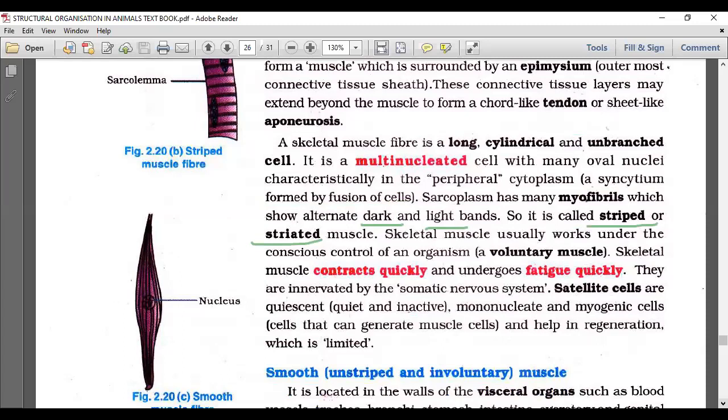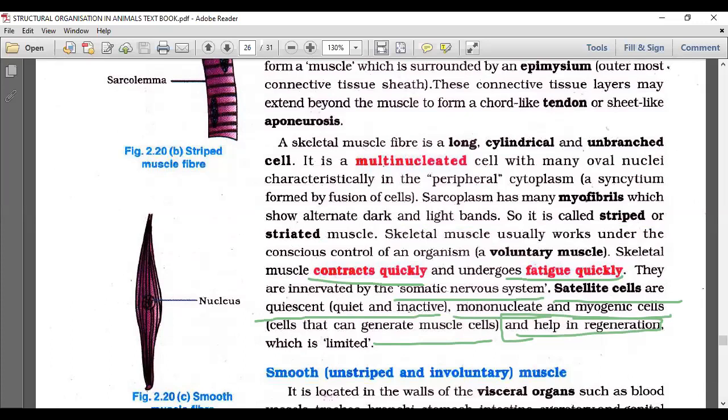These skeletal muscles usually work under the conscious control of the organism, which is why we call them voluntary muscle. The skeletal muscle contracts quickly and undergoes fatigue quickly. They are innervated by the somatic nervous system, the portion of the nervous system under our will. Satellite cells are quiescent, inactive, mononucleate myogenic cells, but they can generate muscle cells when damage happens, up to a certain limit only, and help in regeneration.